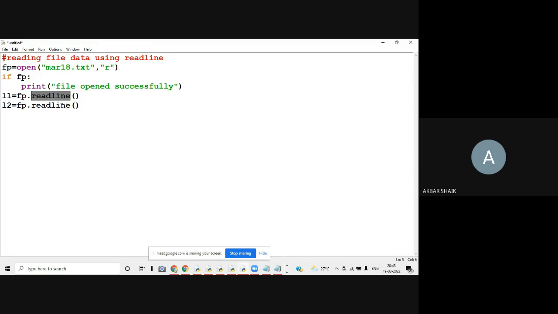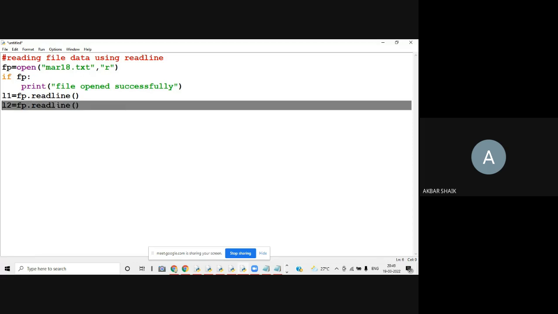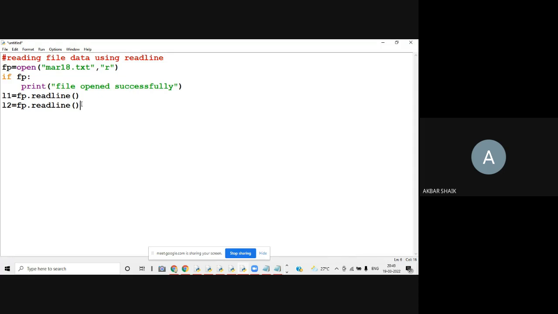If you call the readline function one time, one line of data will be read. If you call the readline function one more time, the second line. One more time, the third line. One more time, the fourth line. One more time, the fifth line. So here the problem is, for example, if my file has 1 lakh lines of data and you are supposed to read the entire data, then you have to call the readline function 1 lakh times, because one call reads one line only.